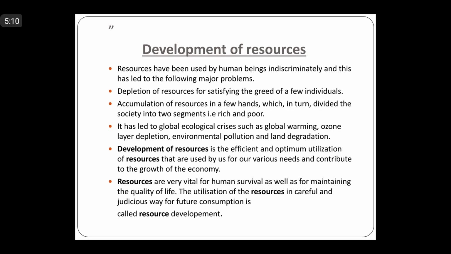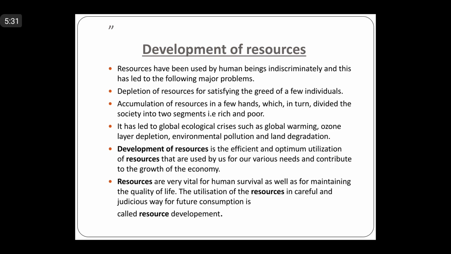Don't you agree with this, that if a few countries or a few people exploit the resources, that too without taking care of our future generations, then definitely it will cause a number of problems.